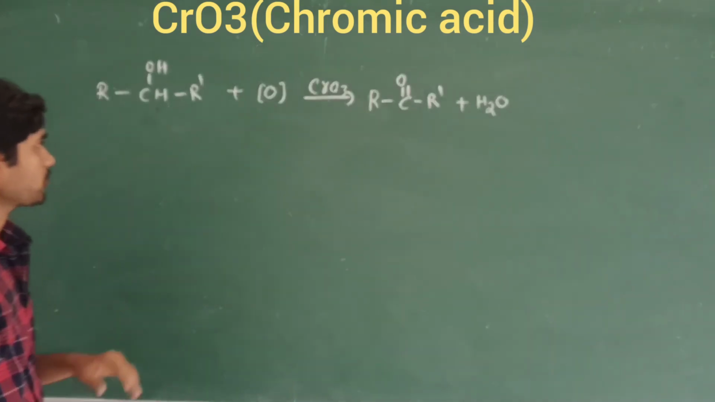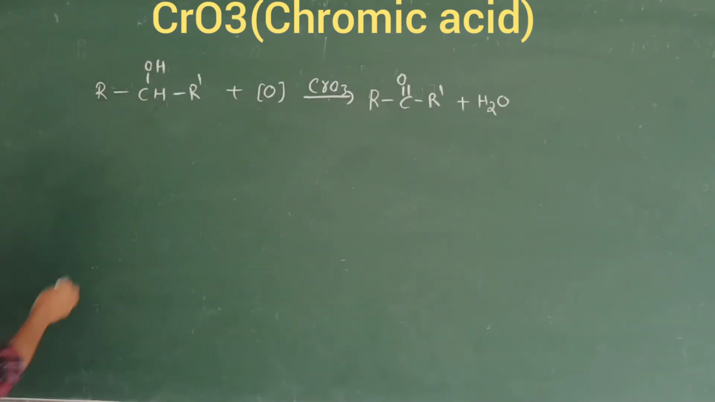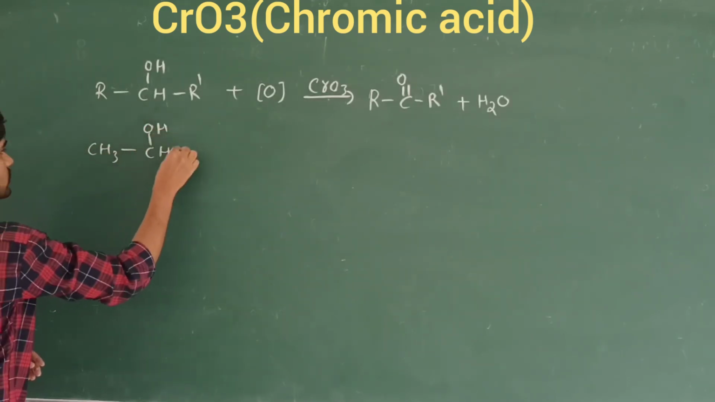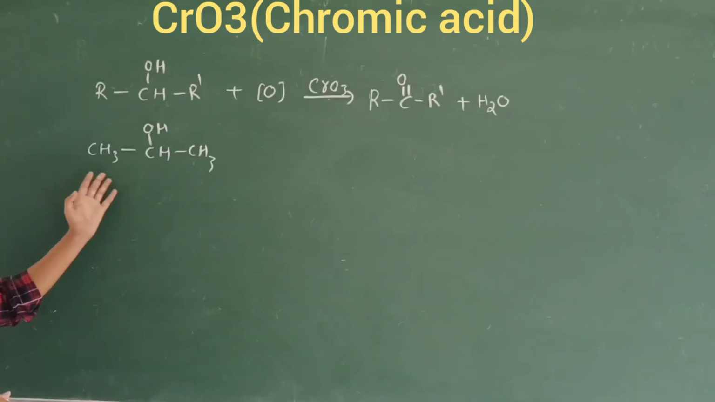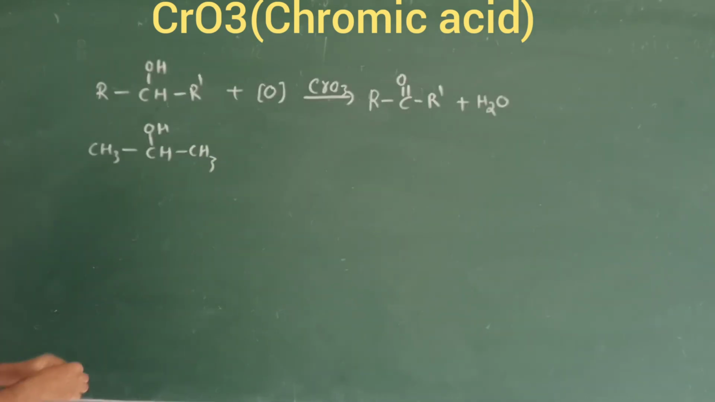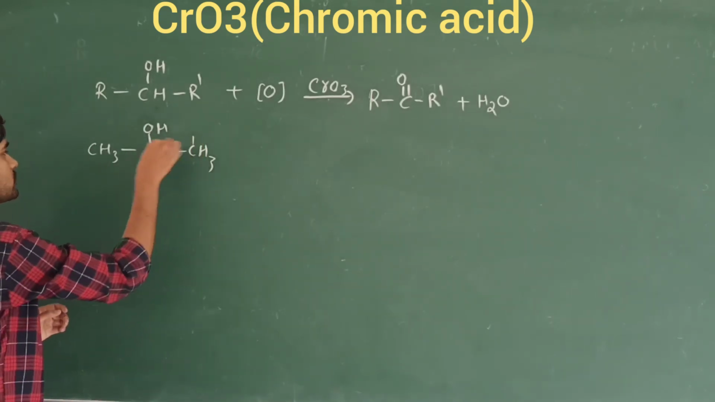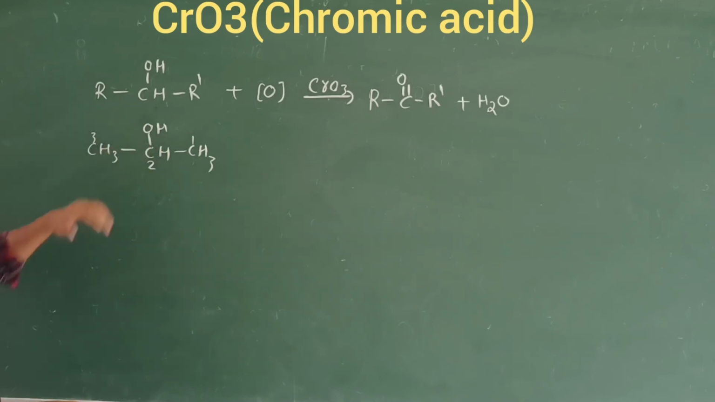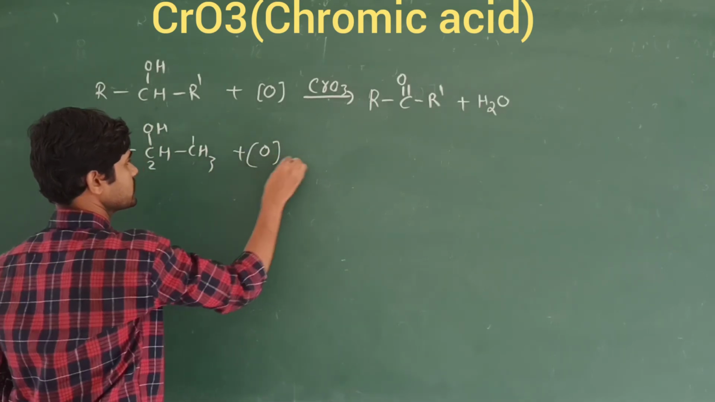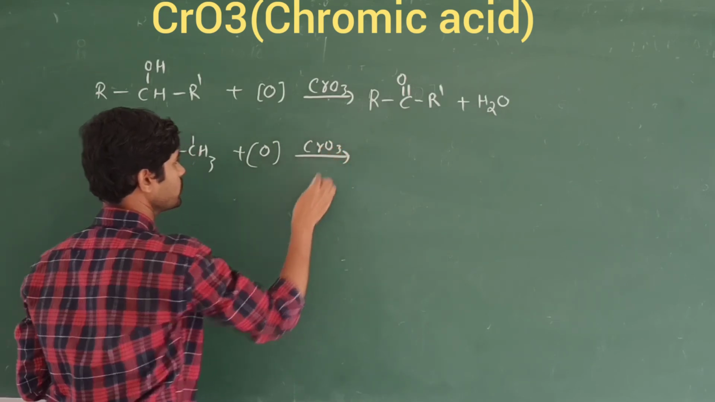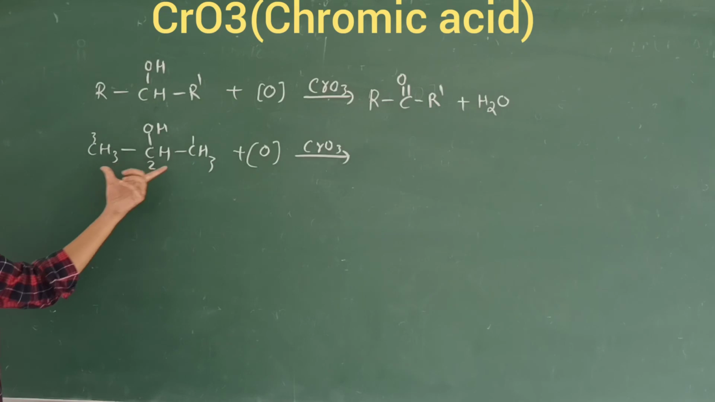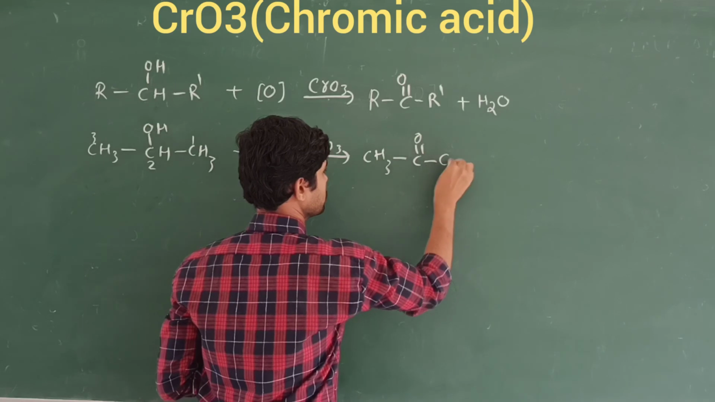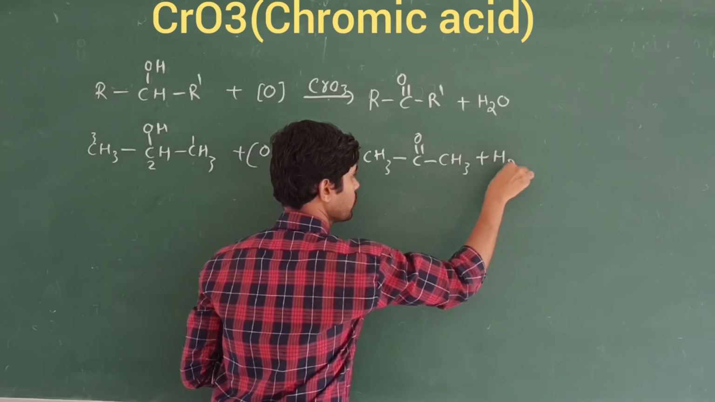If I take an example, in place of the R group I will take CH3: CH3CH(OH)CH3. That is called propan-2-ol, because there are 3 carbon atoms, so propane, and at the secondary carbon atom the OH group is attached. That's why it is called propan-2-ol. Using the oxidizing agent chromic oxide, we obtain, with R' as CH3, acetone as the product, and we remove the water molecule.